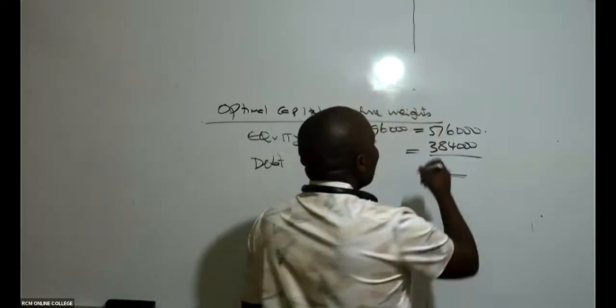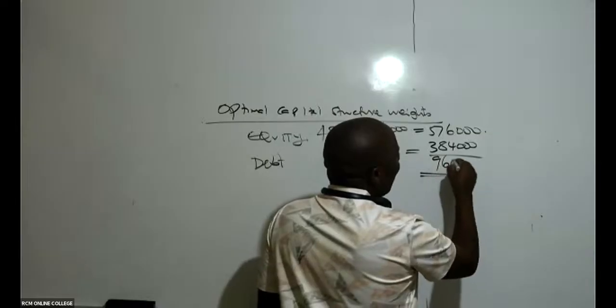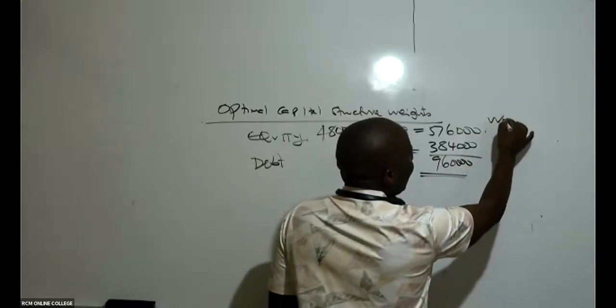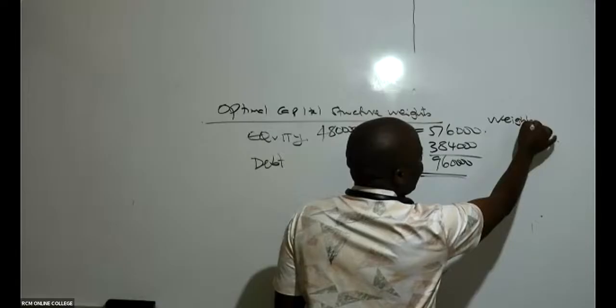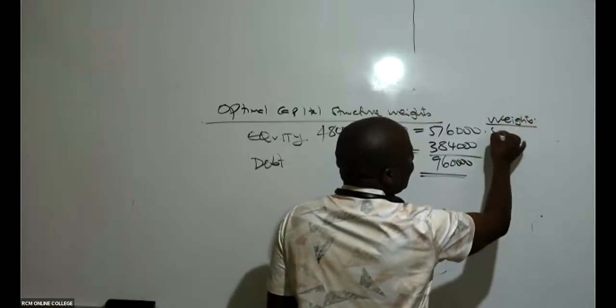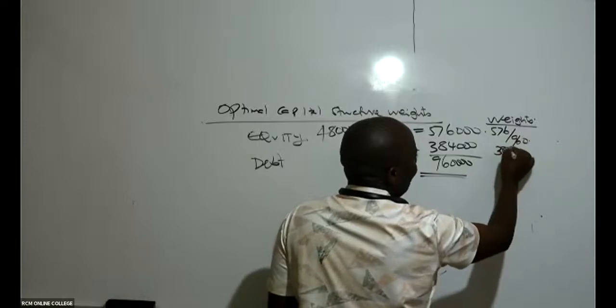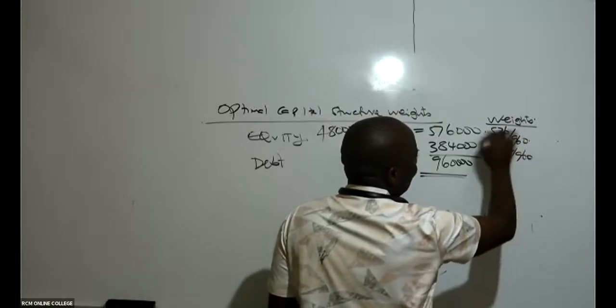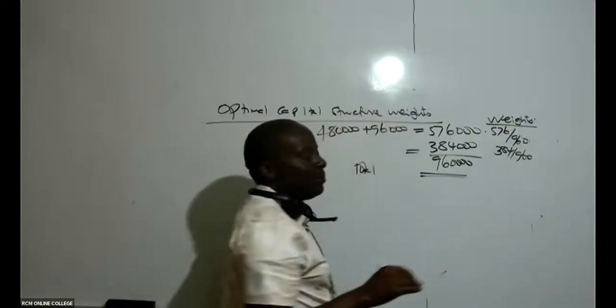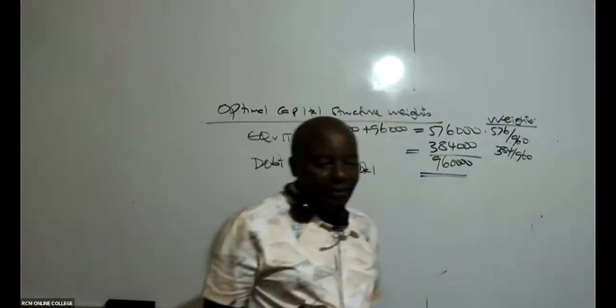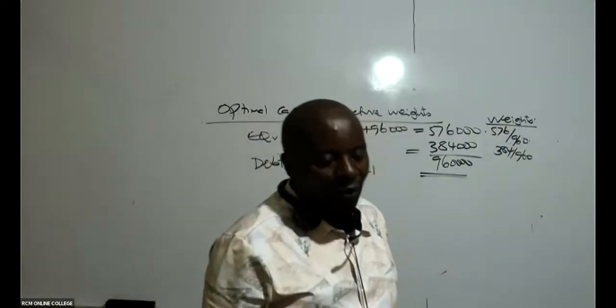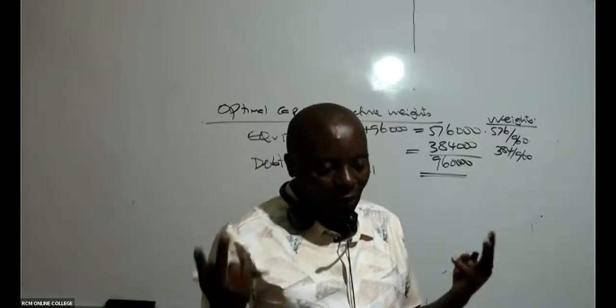So this is 960,000. I want you guys to give me the weights here. So this will be 576 over 960. This will be 384 over 960. If you wish, you can put those 3 zeros, but I've just chopped them. So is there somebody who can give me these weights in 2 decimal places or even 4? It doesn't matter.